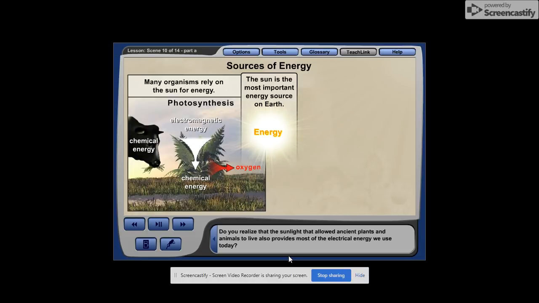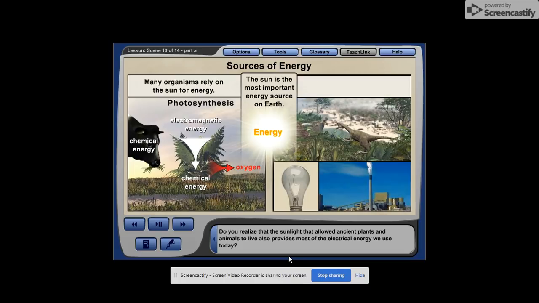Do you realize that the sunlight that allowed ancient plants and animals to live also provides most of the electrical energy we use today? In the next few scenes, you will find out how this is possible.